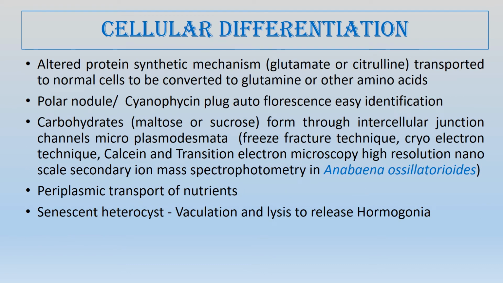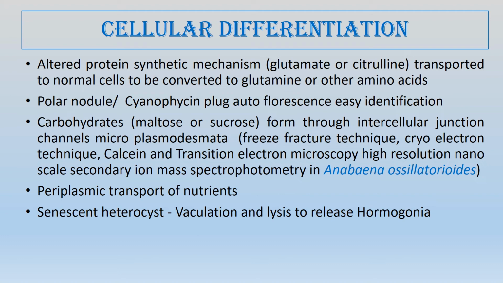The heterocyst has to depend upon the adjacent cell for its source of carbohydrate, and it fixes nitrogen in the form of glutamate or citrulline, and this glutamate is transported to the adjacent cell, where it is converted to glutamine or other amino acids. The transport of amino acids and carbohydrate source is through plasmodesmata.